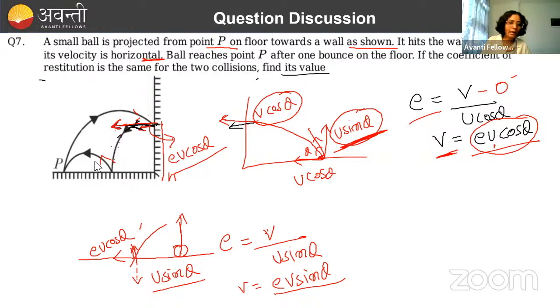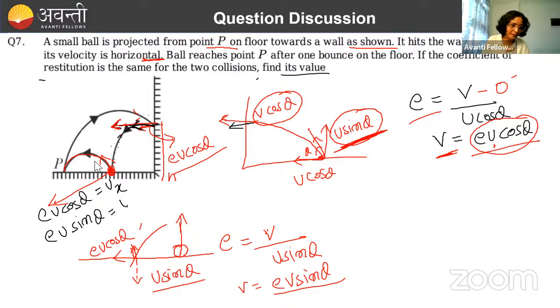Now my question is done and dusted. How? क्योंकि अब मुझे पता चल गया कि with what velocity it is going in this trajectory. At this point, it will have horizontal velocity equal to EU cos theta. And what will be the vertical velocity? Vertical velocity will be EU sin theta.